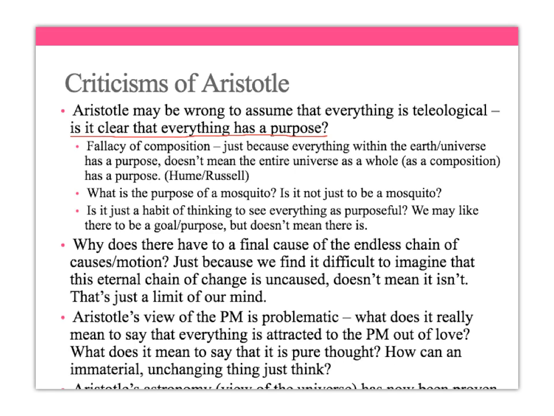Now, you're going to recognise this idea of fallacy of composition. We've met this before. And this is the idea that just because everything within the universe or within us, or the chair has a purpose, a bee has a purpose, for example, doesn't mean then the universe as a whole has a purpose or final cause. So do we have to have a final cause of the universe, i.e. the prime mover, just because everything within it has a final cause? And actually, is there a purpose of everything?